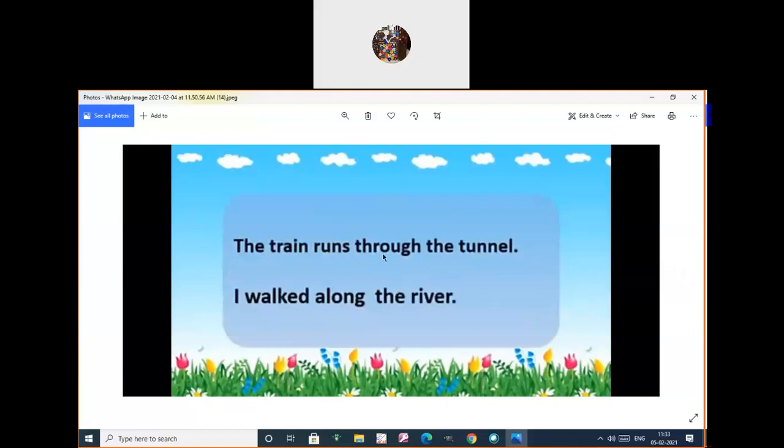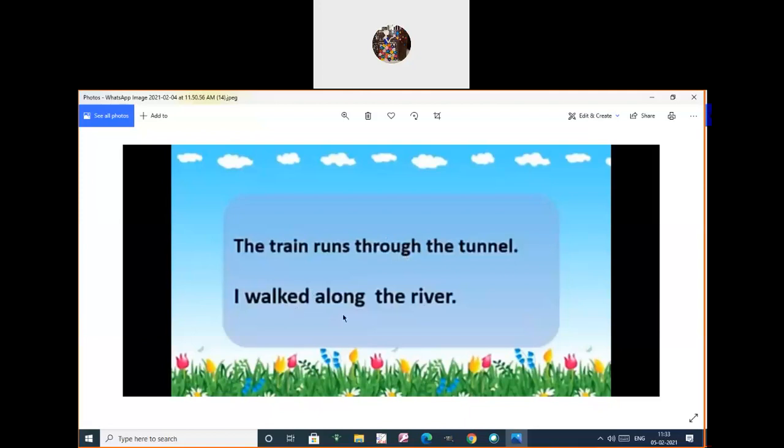The train runs, if you forgot this, through the tunnel. So where does the train run? Through, what does it mean? Moving in one side and out of the other side. So we know the tunnel, isn't it? So the train runs where? Through the tunnel. So through the tunnel means moving in one side and out of the other side.